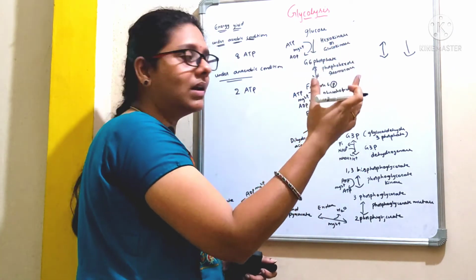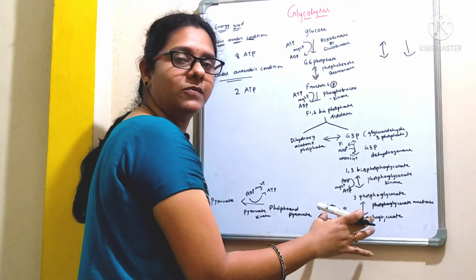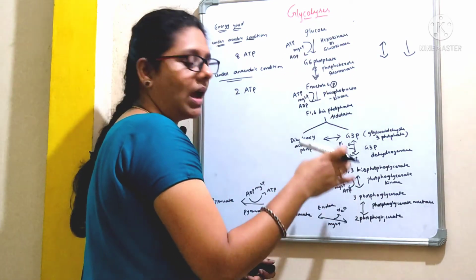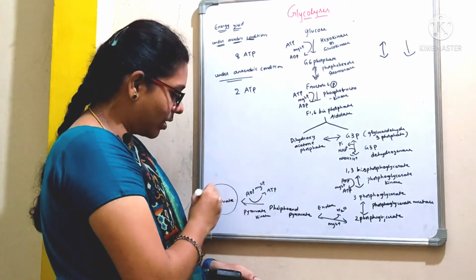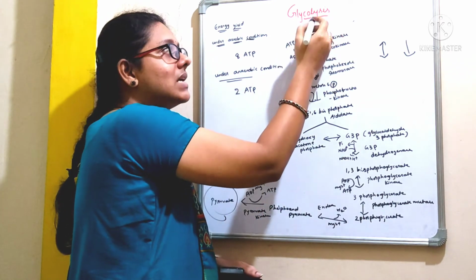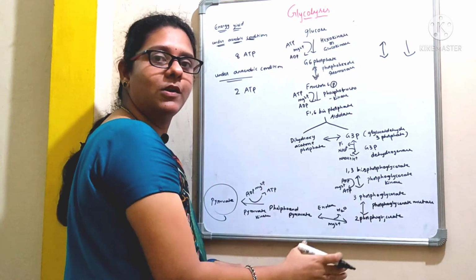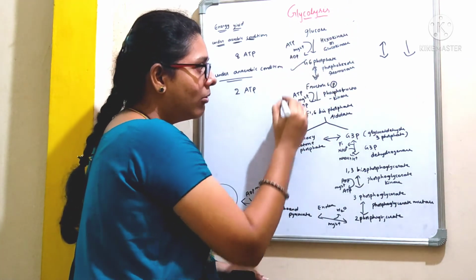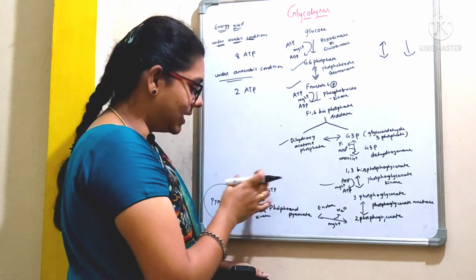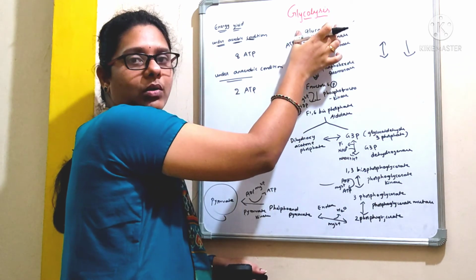I told you earlier that there is an involvement of certain enzymes which will carry out this series of steps where the glucose is broken down and it is going to give rise to an end product of pyruvate. So that is why we are calling it glycolysis. Lysis means breakdown, right? Here the glucose is broken down by a series of steps with the formation of certain intermediates. And here the final end product is the pyruvate which is formed from a glucose.